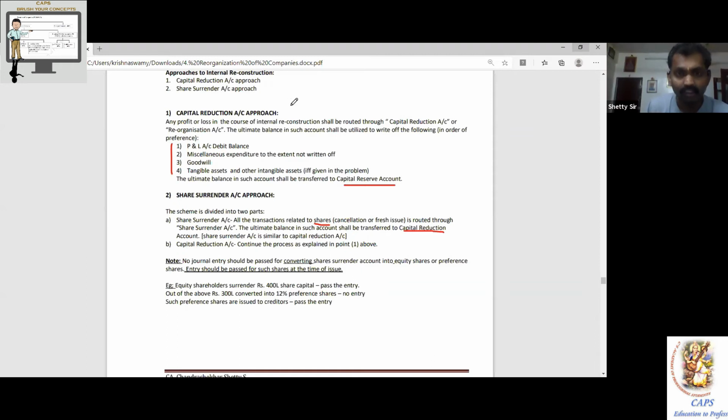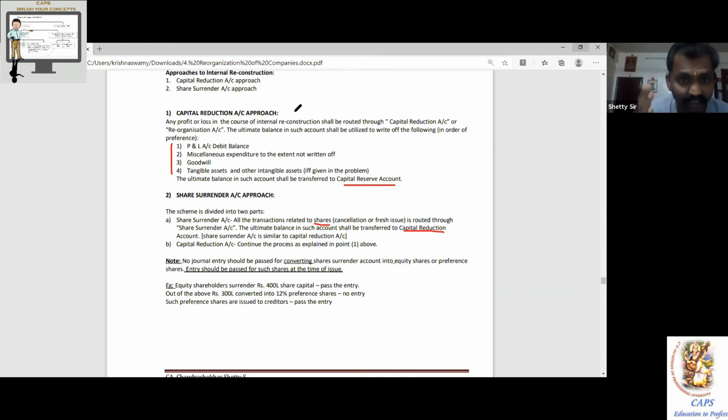Now, there are three activities happening. Kirti surrenders to me 10 lakh, profit to me, enjoy. I pass an entry. I issue these shares to new prospective shareholders, say Yashaswini, Ganesh, Jayant, whoever it may be, and pass the entry. In between, you are converting this preference share certificate into an equity share certificate. There is no entry. It is a very loose explanation, something like reprinting the certificate. Or, you had a preference share certificate, apply whitener and make it an equity share. A very loose explanation. It is not the way they do it.